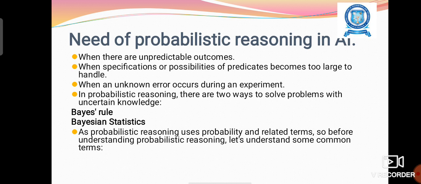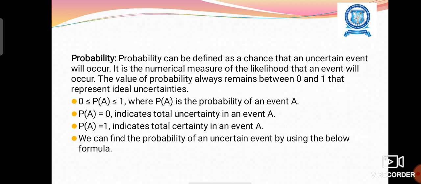So, the need for probabilistic reasoning in AI: when there are unpredictable outcomes, when the specifications or possibilities of predicates become too large to handle, or when an unknown error occurs during an experiment. In probabilistic reasoning, there are two ways to solve problems with uncertain knowledge. We are going to see one rule, the Bayes rule, otherwise called Bayesian statistics. Before going to the Bayes rule, we can see some of the basic concepts of probability.